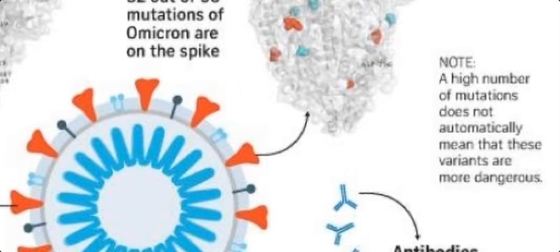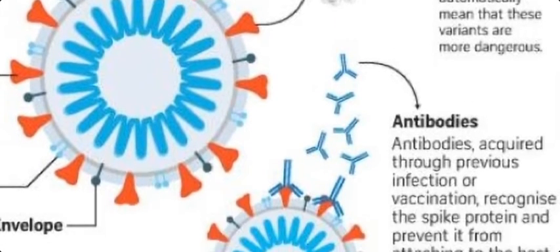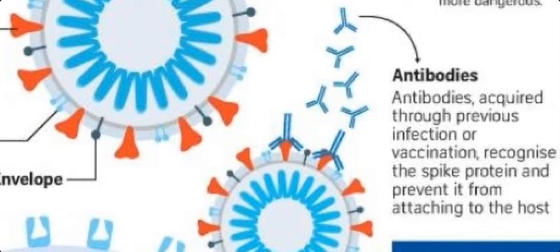One person infected with one variant delivers another variant. Like that, the variant keeps changing. Most of the antibodies acquired previously through infection or vaccination recognize the spike proteins and prevent them from attacking the host.